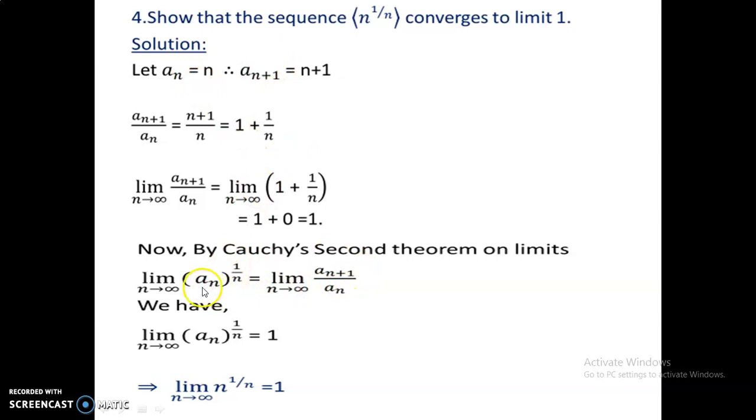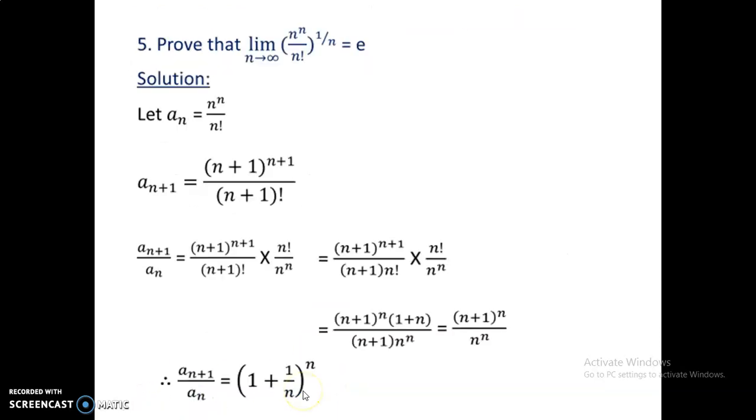So then the limit of an power 1 by n, the nth root, as n approaches infinity is equal to the limit of n plus 1 by n as n approaches infinity. It is, as we got it, 1 here. So this nth root of an as n approaches infinity is 1. As we know that an is n, so the limit of the nth root of n as n approaches infinity leads to 1.